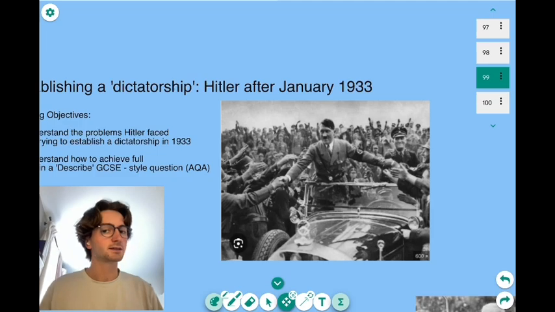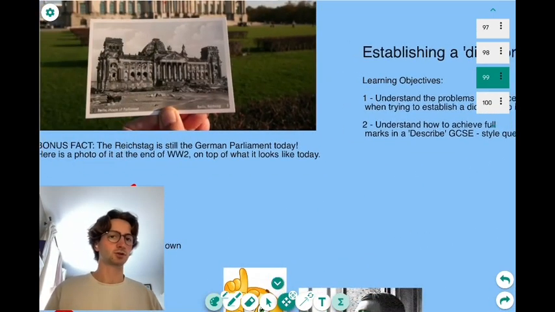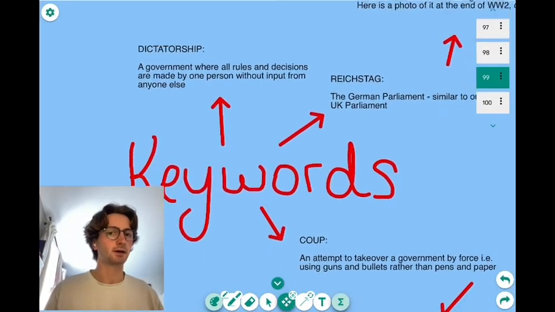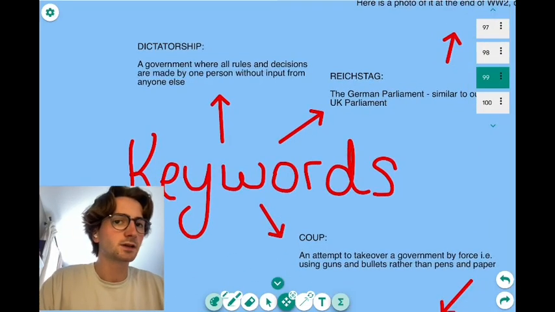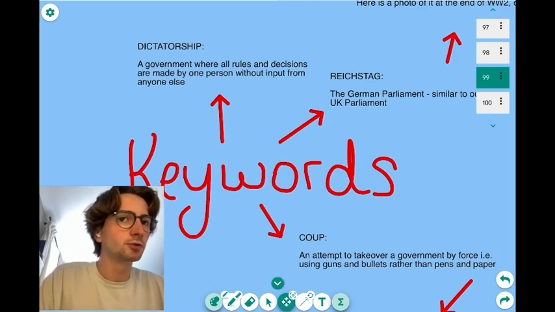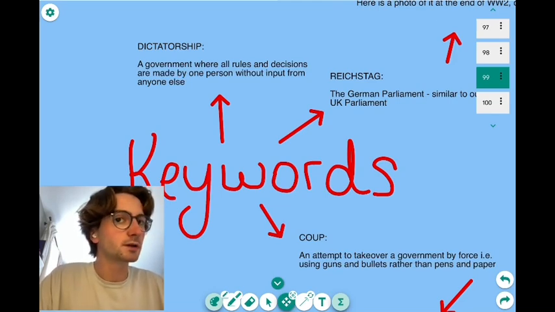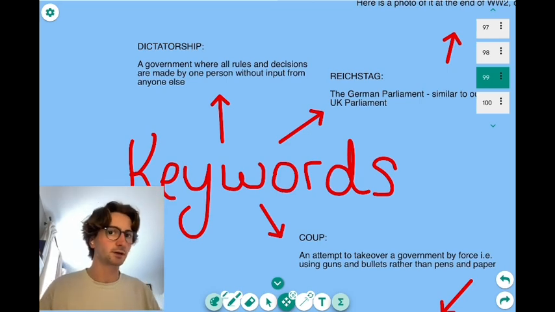But we're looking at 1933. In 1933, Hitler does not have complete control. He's having to share power, and he doesn't want to share, okay? He wants complete power. But let's just look at some keywords here, okay? Dictatorship, a government where all rules and decisions are made by one person without input from anyone else.